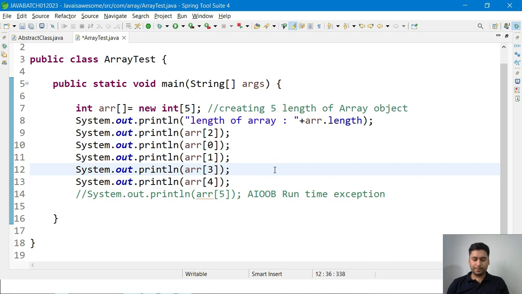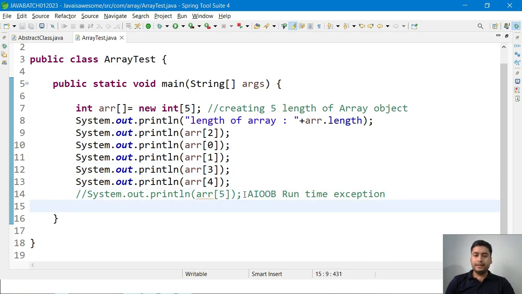Same thing: here you are trying to access 5, and if you try to access array of 6 also, 6 is also not available, so it will give the same error. Let's check.